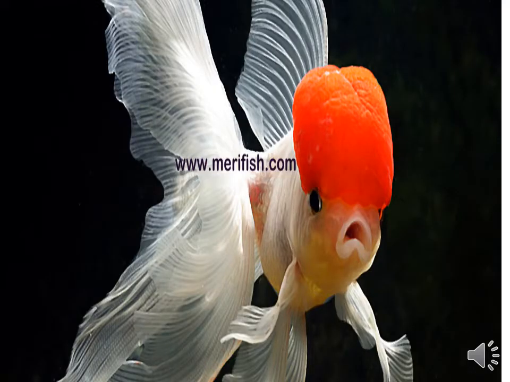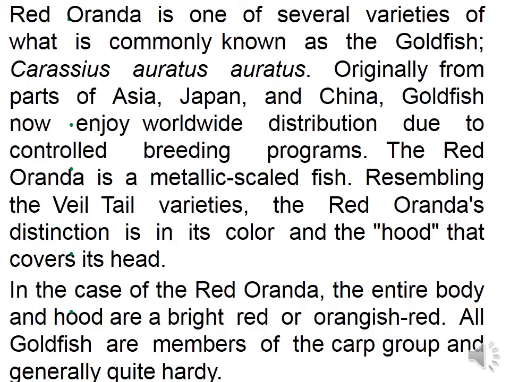This is oranda, red oranda. The head has an orange colored hood, and that is why it gets its name, red oranda. It is one of several varieties of what is commonly known as goldfish, Carassius auratus, originally from parts of Asia, Japan and China. Goldfish now enjoy worldwide distribution due to controlled breeding programs.